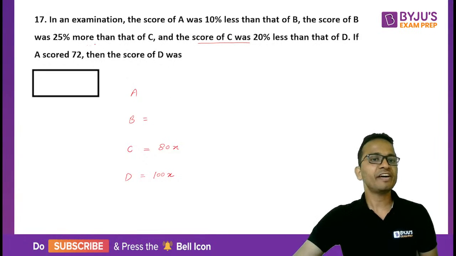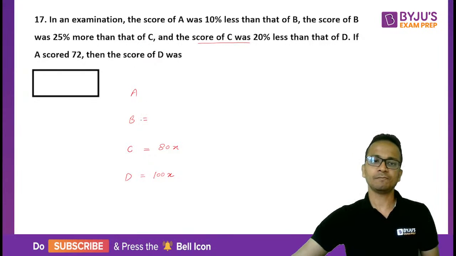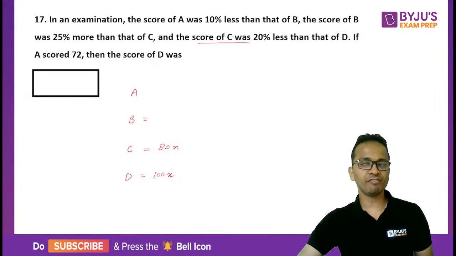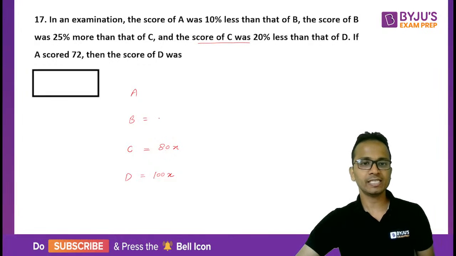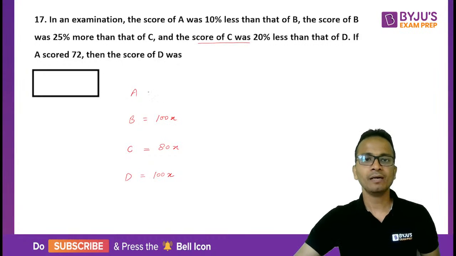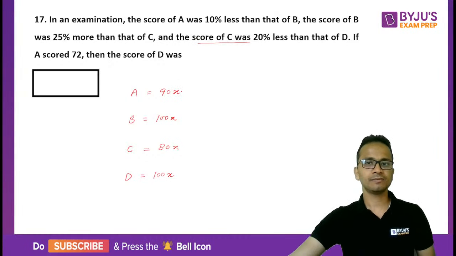B was 25% more than that of C. 25% of 80 will be 20, so add 20x. So the score of B will become 100x again. The score of A was 10% less than B, so it will become 90x.